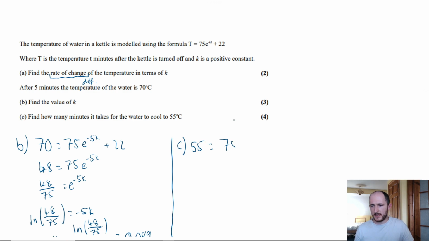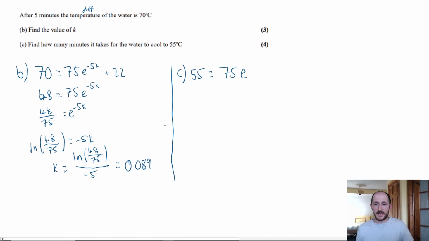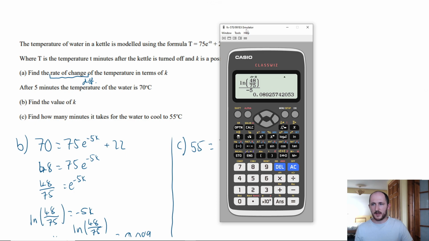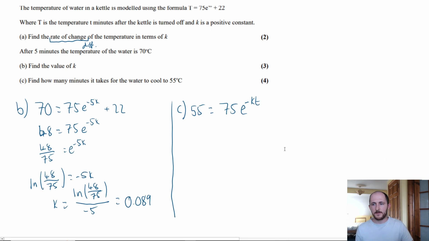equals, it's effectively the same thing, except instead of working out lowercase k, we're actually working out lowercase t. Now, I'm going to leave k as k because I've saved the value on my calculator and I don't want to bother writing it out each time. But we're essentially going to follow the exact same process. So minus 22 from both sides, we get 33. Divide by 75.